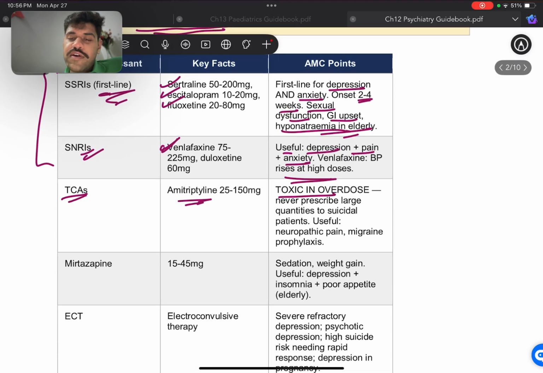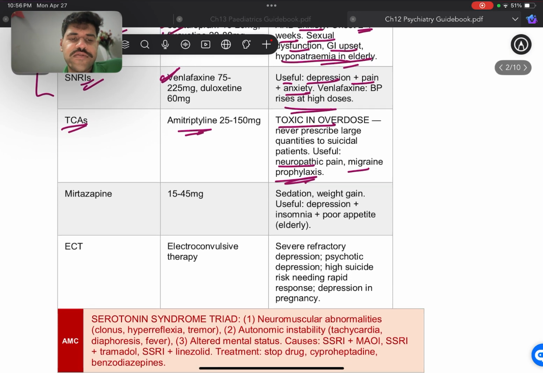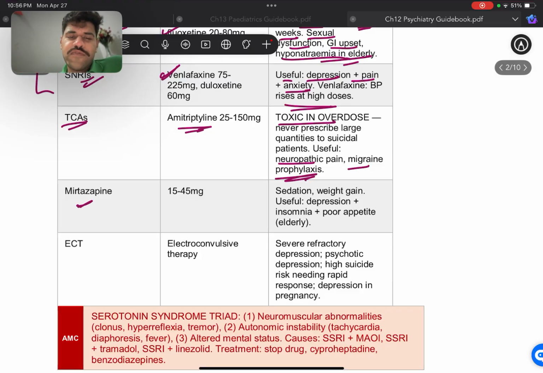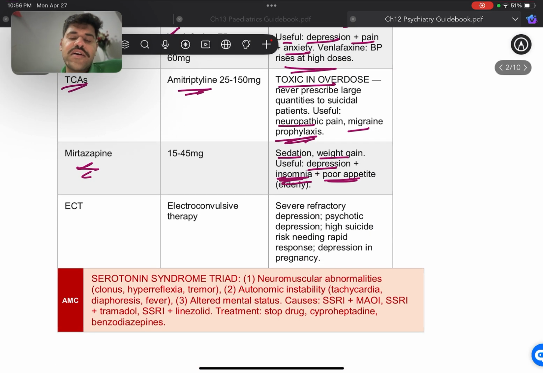And it's useful for neuropathic pain, migraines, and prophylaxis. So for migraine prophylaxis, we give TCAs sometimes. All right, another drug that's important is ARBs and beta blockers, given as prophylaxis for migraines. All right. Now, mirtazapine, I've not seen a lot of questions about it, but again, it's going to have sedation, weight gain, useful for depression and insomnia, and if the patient has poor appetite.